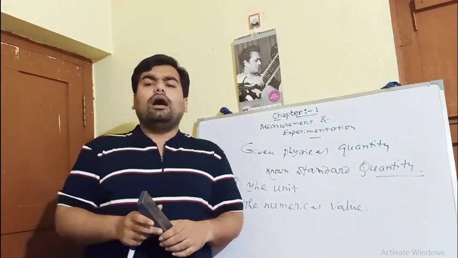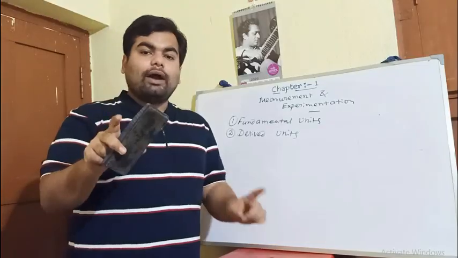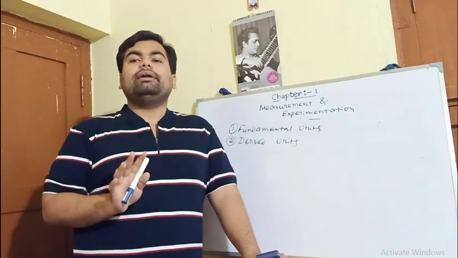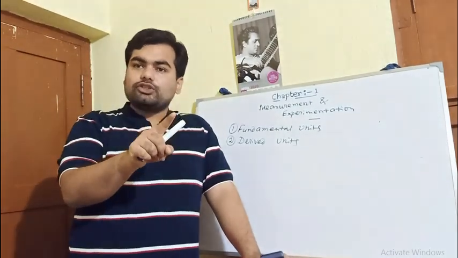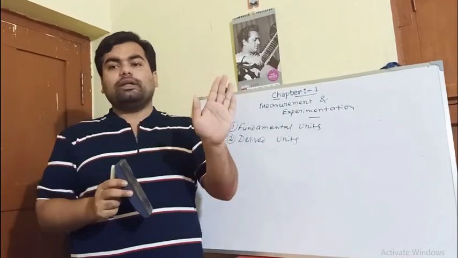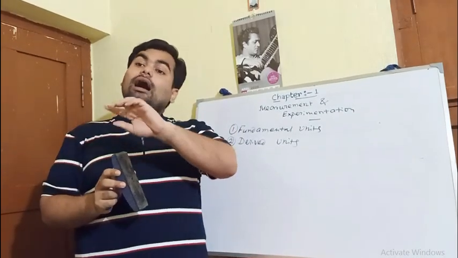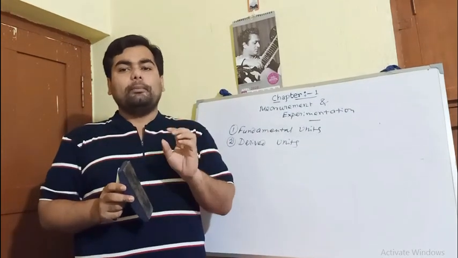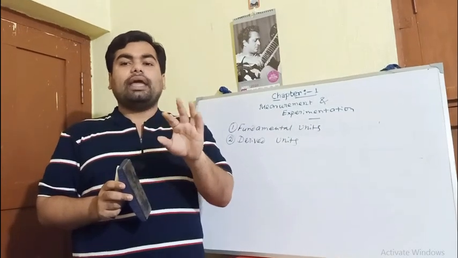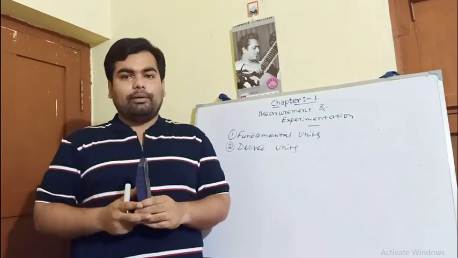Now we'll come to the kinds of unit. What are the kinds of unit? There are actually two kinds of unit: fundamental units and derived units. So what are fundamental or basic units? The units which are independent of any other unit, or which can neither be changed nor be related to any other fundamental units, are called the basic units. So fundamental units are independent of any other unit and cannot be changed.